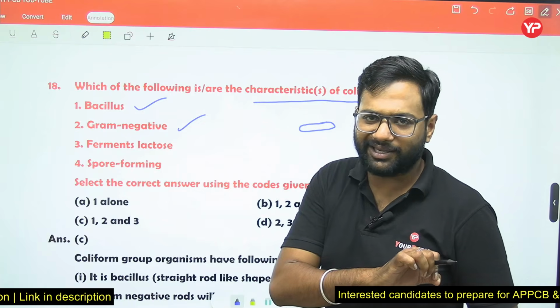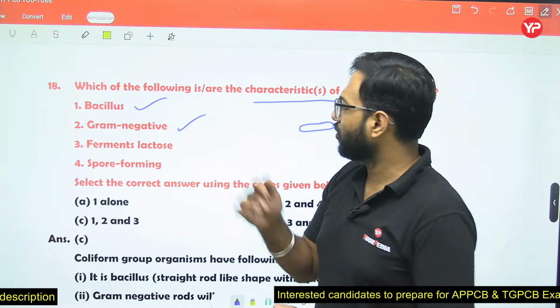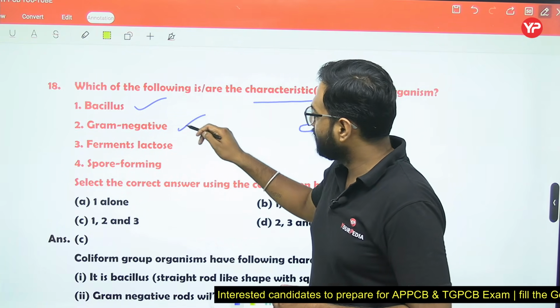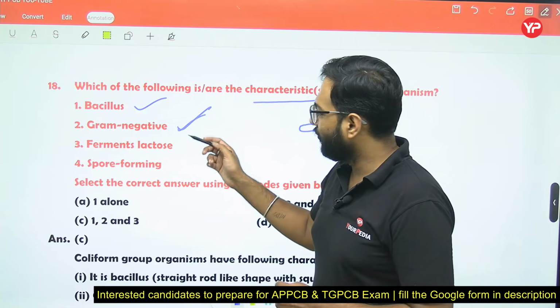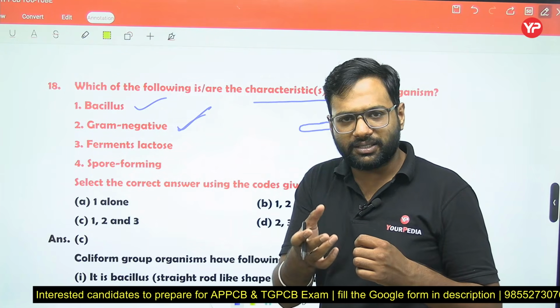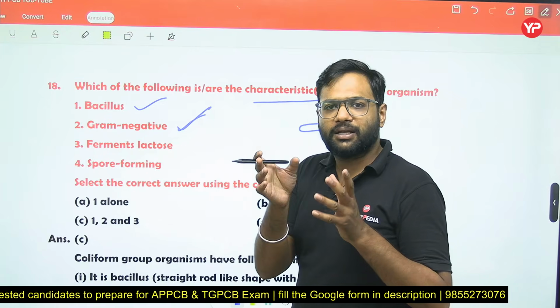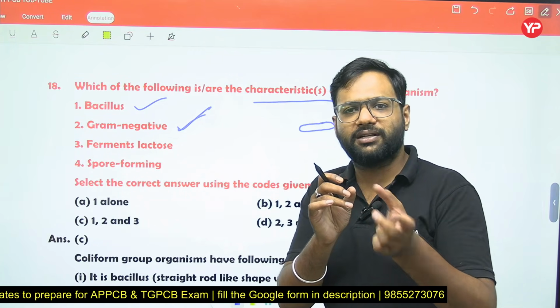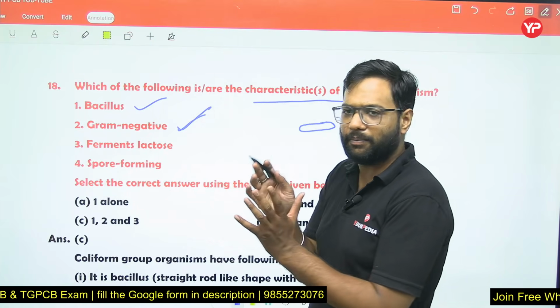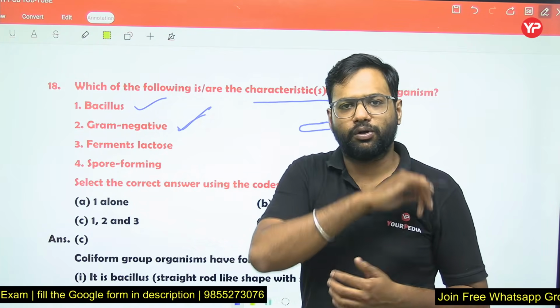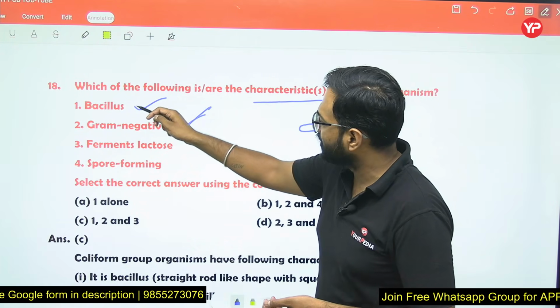Just remember all the key points related to the coliforms. Coliforms are bacillus in shape. They are gram-negative, not gram-positive. When we do the staining technique test, some microorganisms will produce a red stain, some a blue stain. So accordingly we are saying that. You have to remember the key points related to the coliforms, that coliforms are bacillus in shape, gram negative.